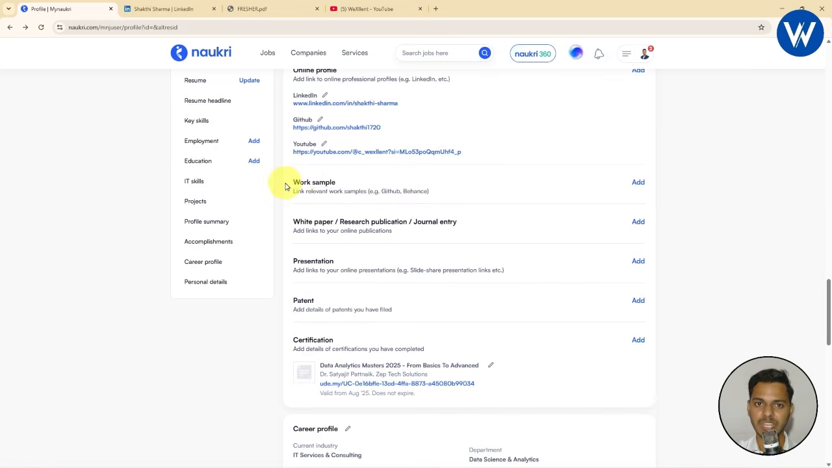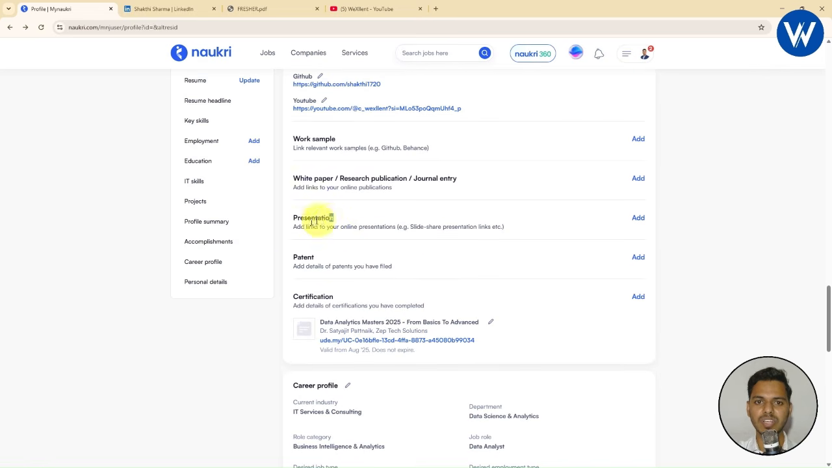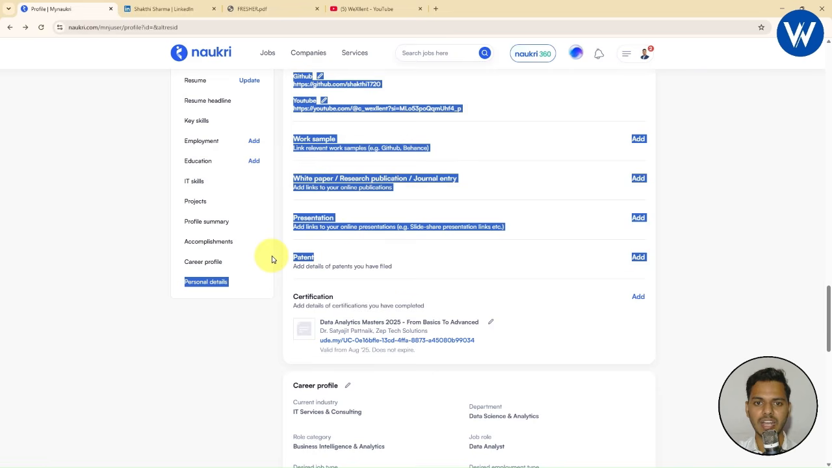If you have any work sample, you can mention the link. I had already given the GitHub link, so there is no need to mention the link here. In the same way, there are some advanced topics like white paper, research, and publication. These are related to PhD employees. Here you can see the presentation. If you have any presentation, you can add it. And this is the patent.